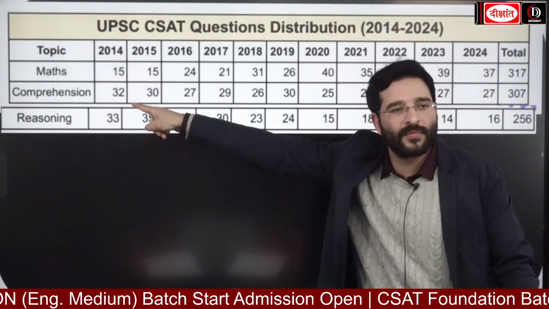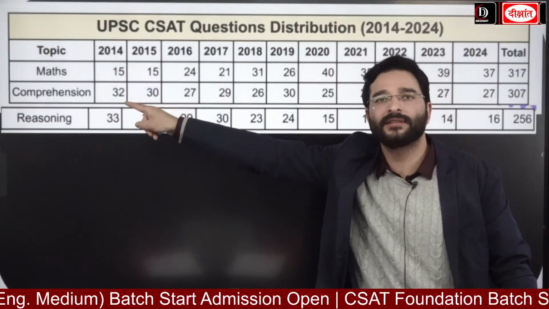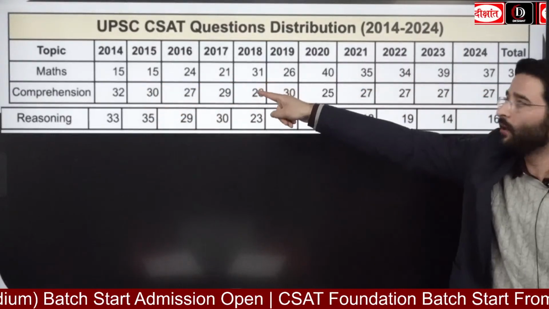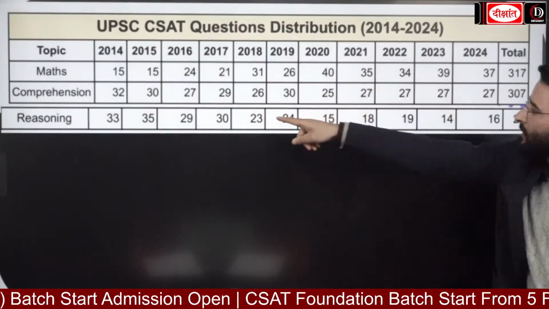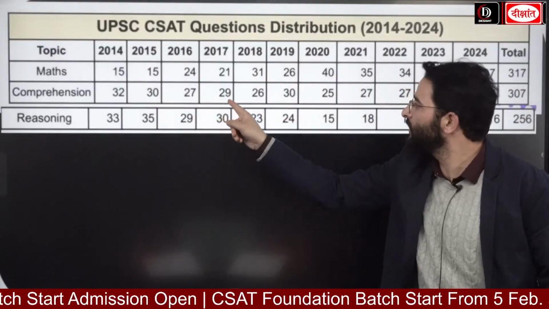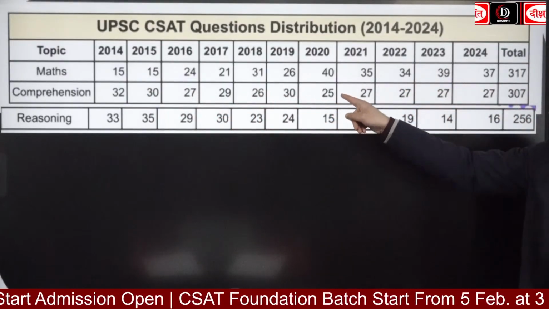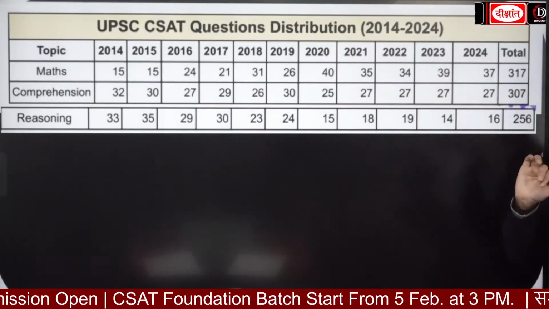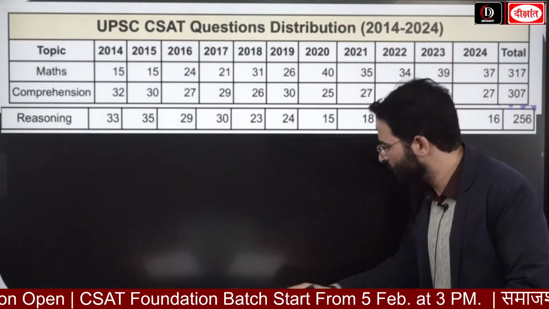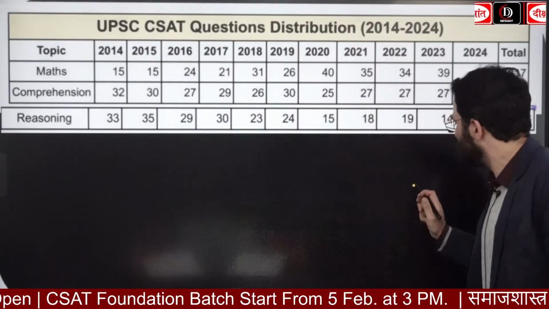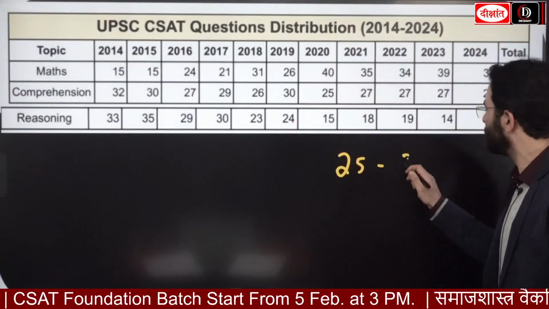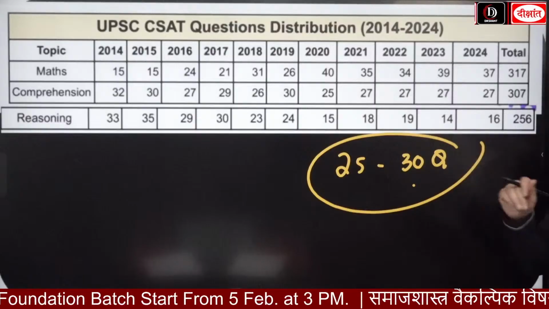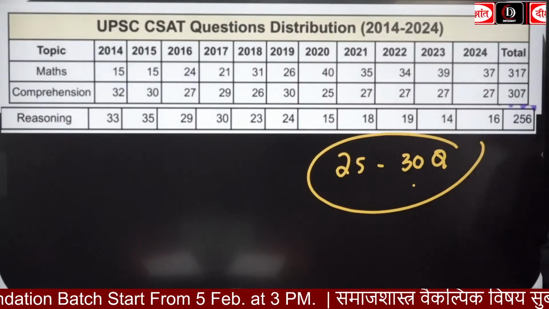If I look at the comprehension, you can look at the screen over here, guys. What we get to see, हम यहाँ पे देख रहे हैं 15, 15, 24, 21, sorry, 32, 30, 27, 29, 26, 30, 25, 27, 27, 27, 27. So you can have an idea from the comprehension portion. Each year you can expect 25 to 30 questions. If you are good with the comprehension, you can qualify the CSAT paper.